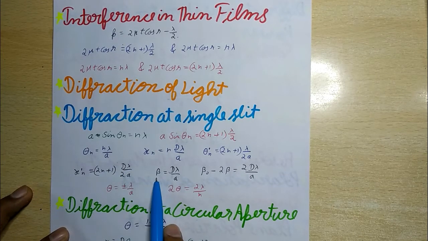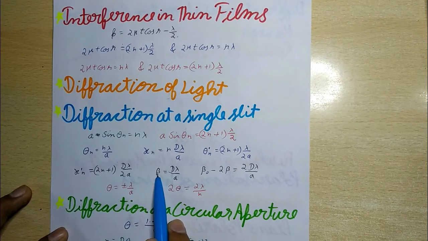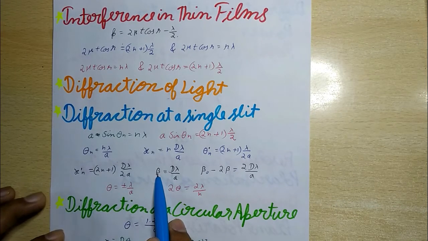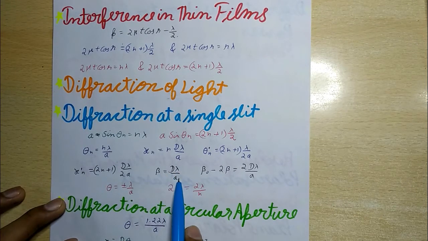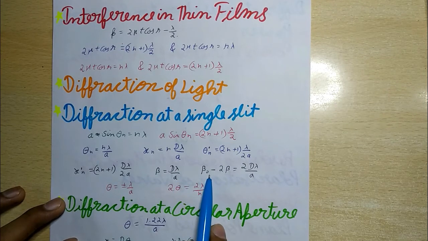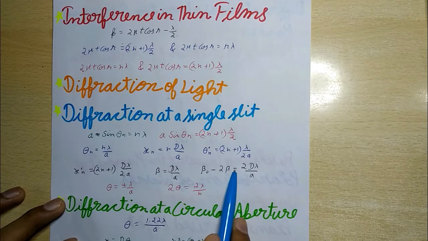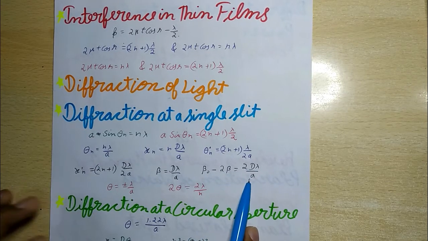Now beta, the width of a secondary maximum, equals D lambda by a, and the width of the central maximum, beta dash, equals 2 D lambda by a.